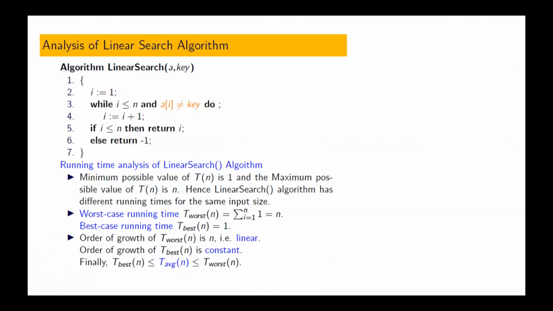So we have learned that the best case running time of linear search is constant, order of 1. That is n power 0, which means it is constant. What is the order of growth of the worst case running time of linear search? It's n power 1, that is n. It means it is linear in the size of input. And from the definitions, it is clear that T best of n is less than or equal to T average of n, which is less than or equal to T worst of n.